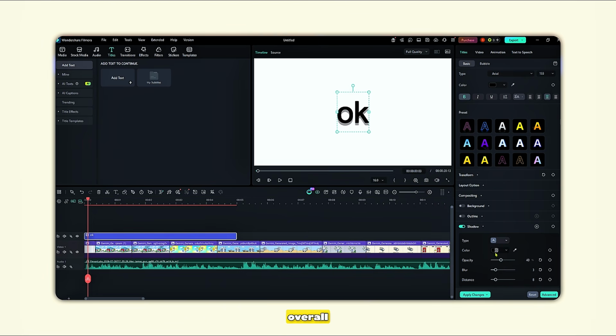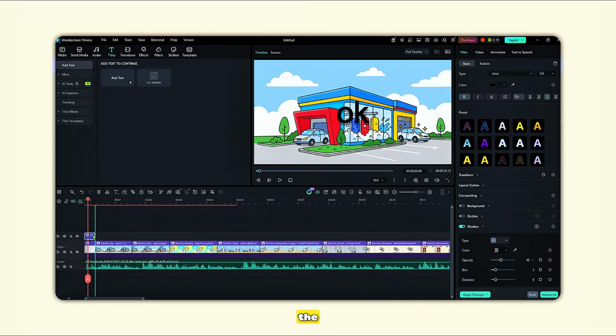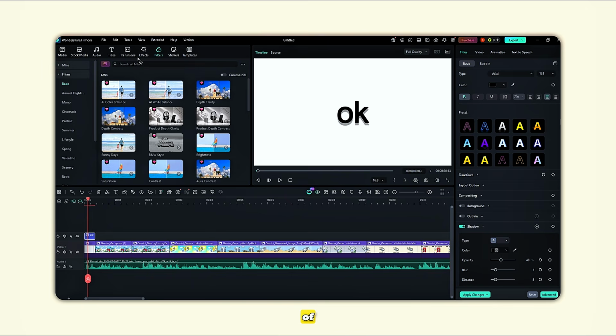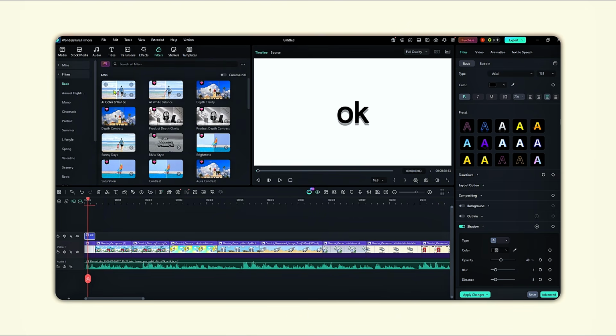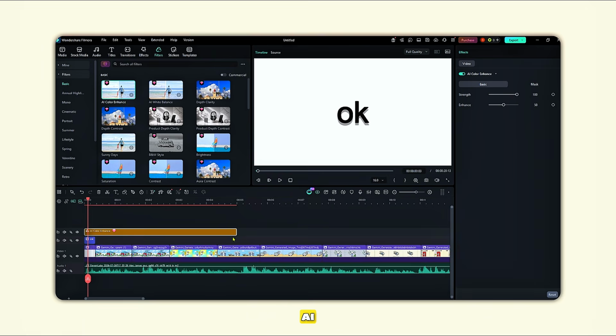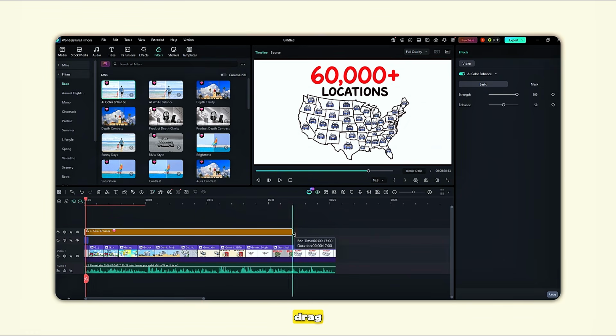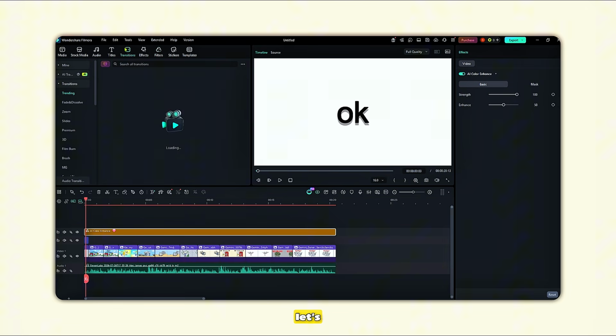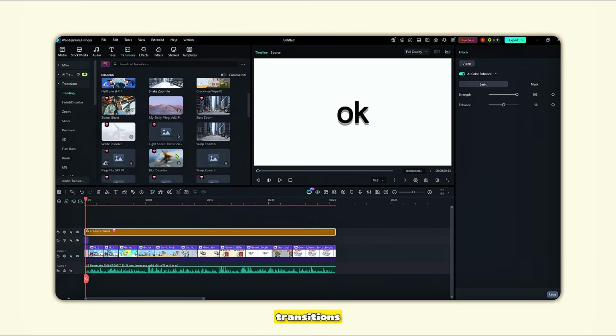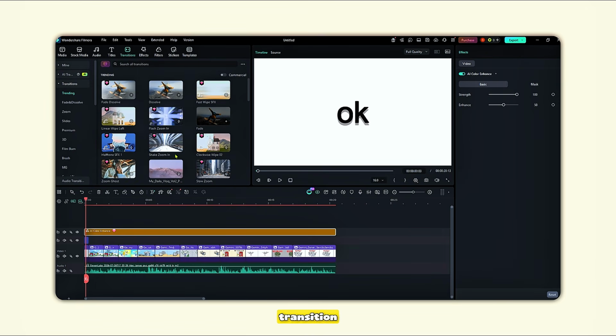Now let's improve the overall look of the video. Go to the Filters tab. You'll see hundreds of filters available, so feel free to experiment with different styles. For this video, I use the AI Color Enhance filter. Simply drag it onto the timeline and stretch it so it covers the entire video. Next, let's add transitions. Go to the Transitions tab and choose any transition you like. Personally, I use the fade transition because it works really well for this type of faceless finance video.